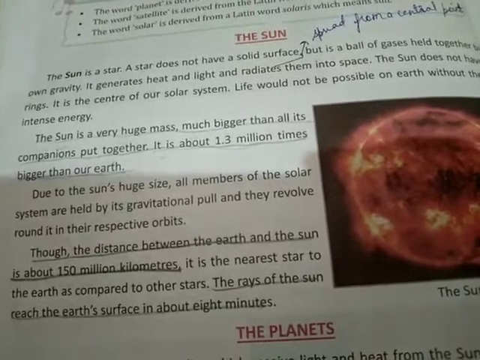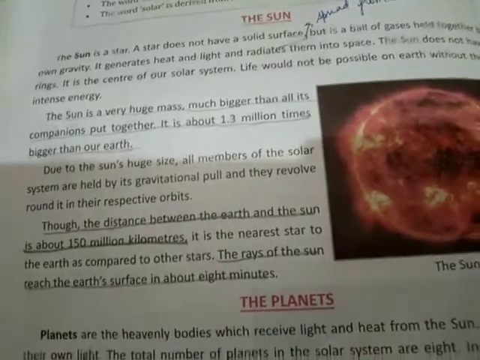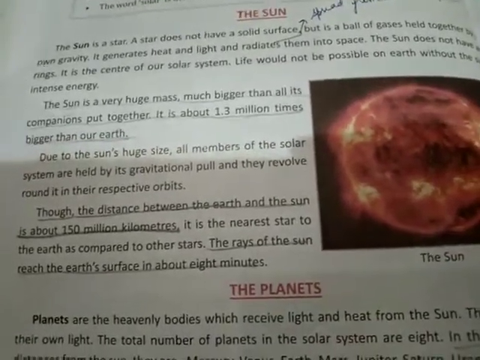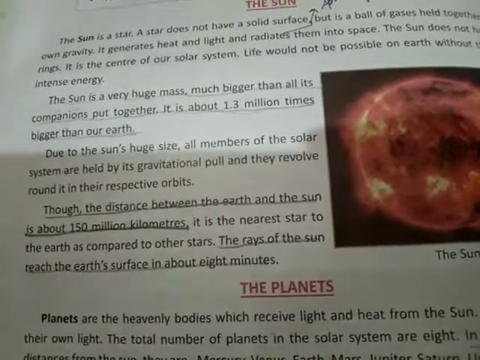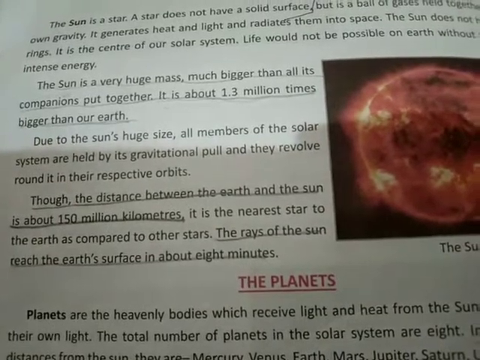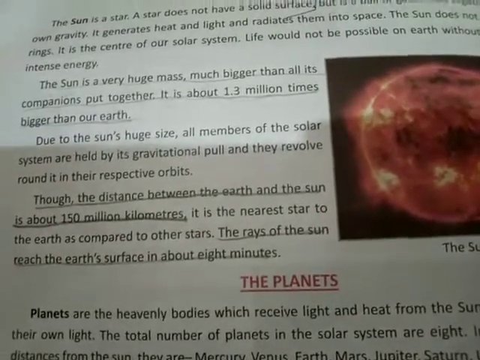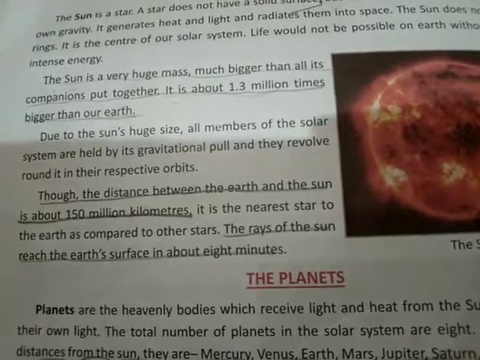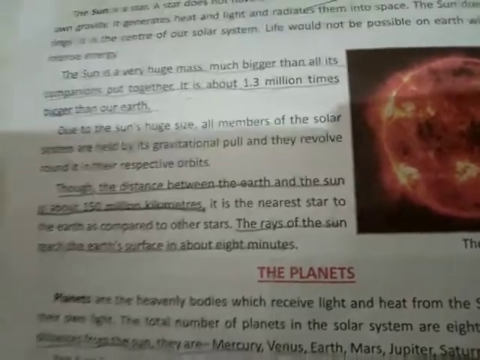The sun is a very huge mass, much bigger than all its companions put together. It is about 1.3 million times bigger than earth. You can see the sun is a huge body, huge mass. Due to the sun's huge size, all members of the solar system are held by its gravitational pull, and they revolve around it in their respective orbits.